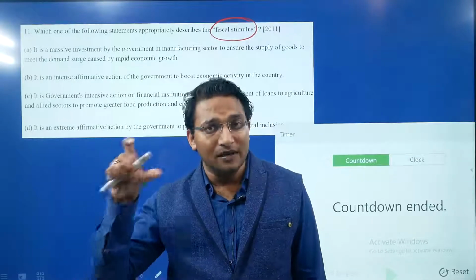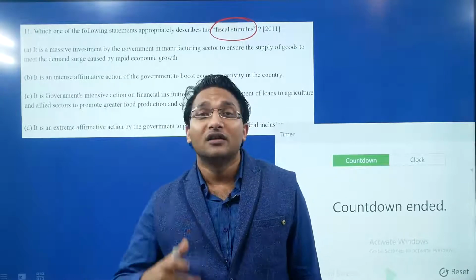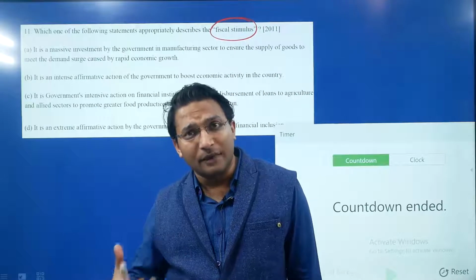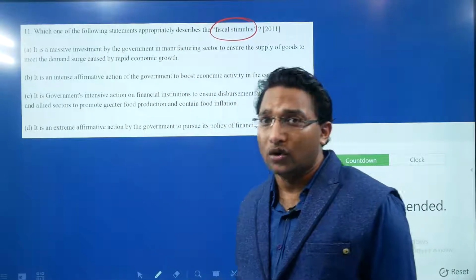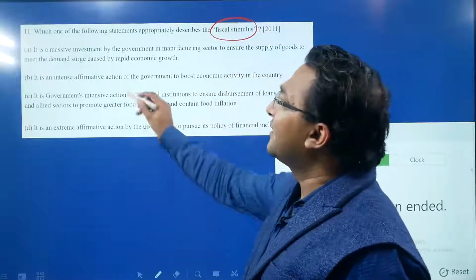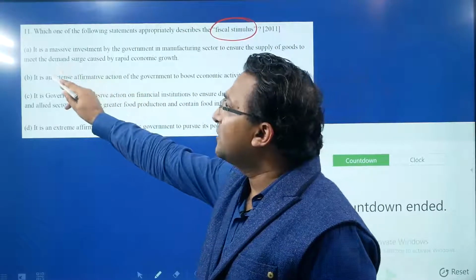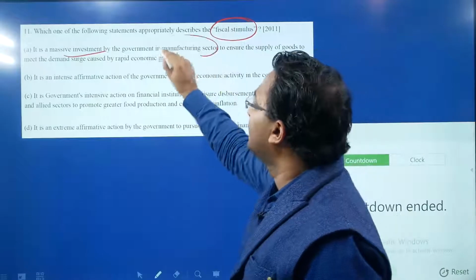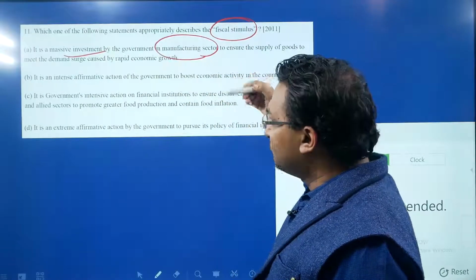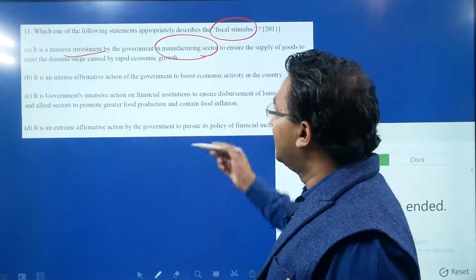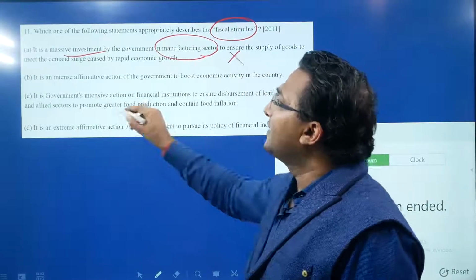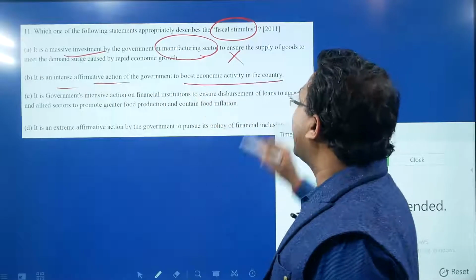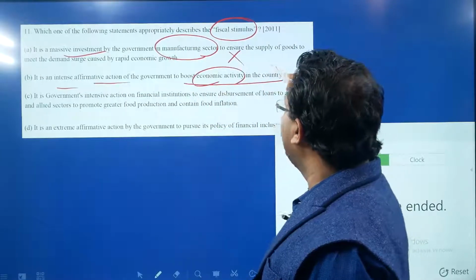Again, this question is becoming important in recent times because of the fiscal stimulus being given by the government for the purpose of managing this corona lockdown situation. So here let us understand each statement. Statement 1, it is a massive investment by the government in manufacturing sector. So it is not limited to the manufacturing sector. Therefore this is not the answer. It is an intense affirmative action of the government to boost economic activity in the country. Yes, this can be one of the answers.